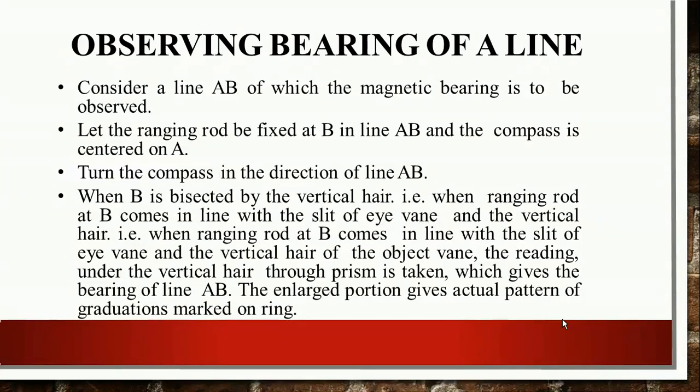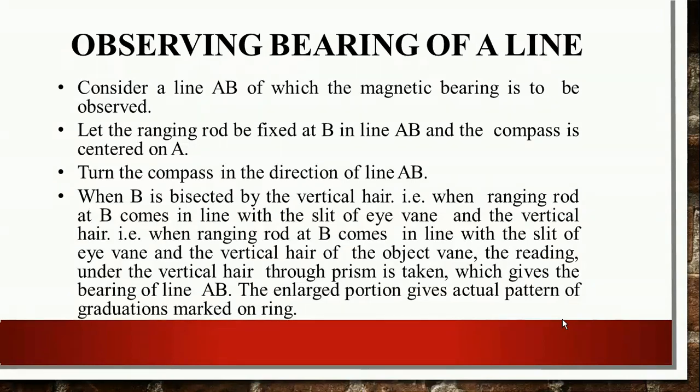For that purpose, you have to turn the compass in the direction of line AB. When B is bisected by the vertical hair, that is, when the ranging rod at B comes in a line with the slit of the eye vane and the vertical hair of the object vane, the reading under the vertical hair through the prism is taken, which gives the bearing of line AB.